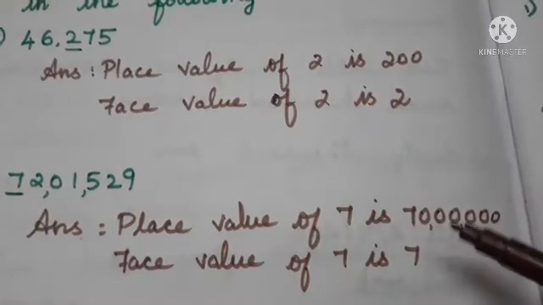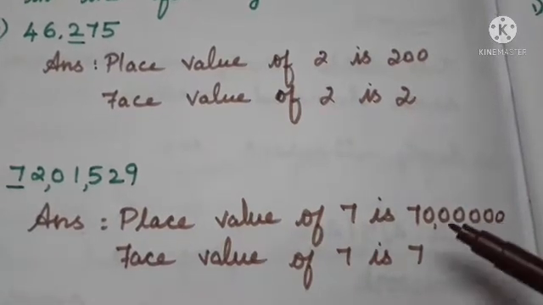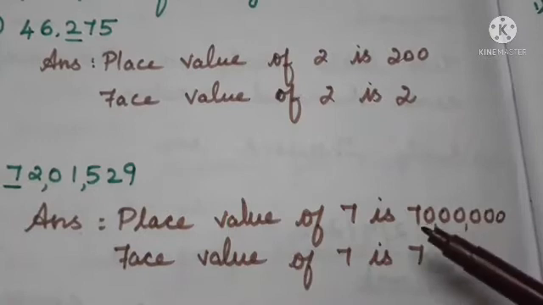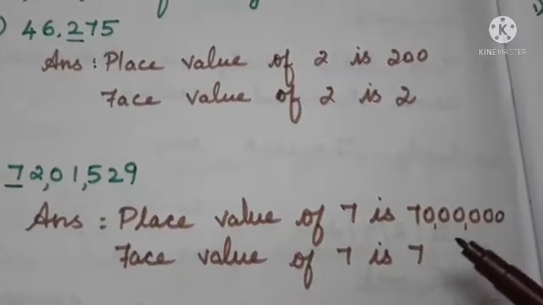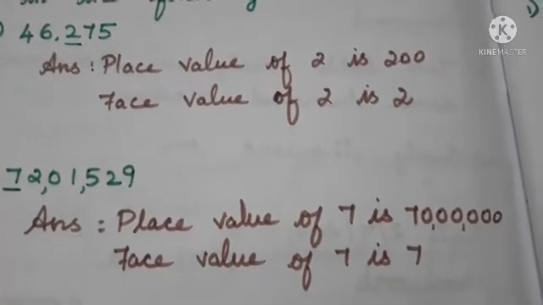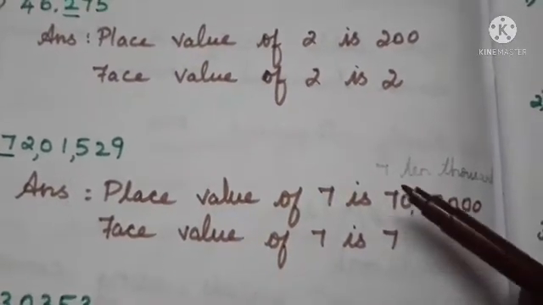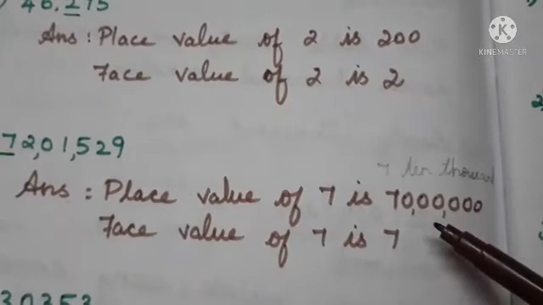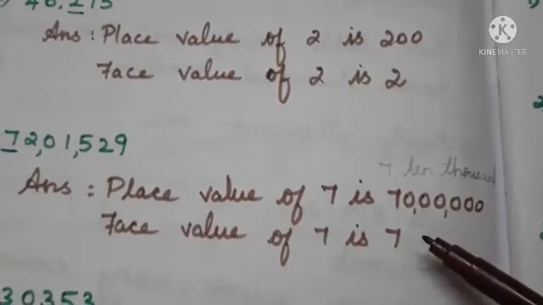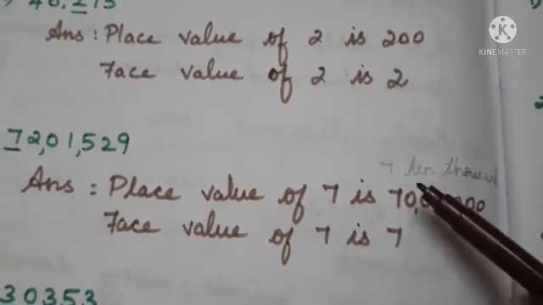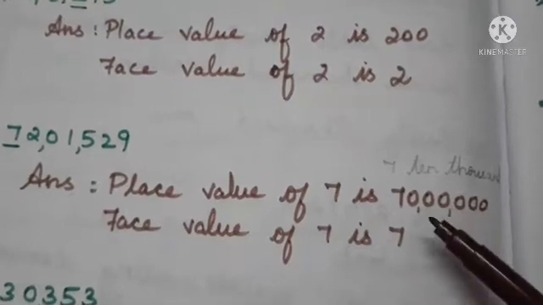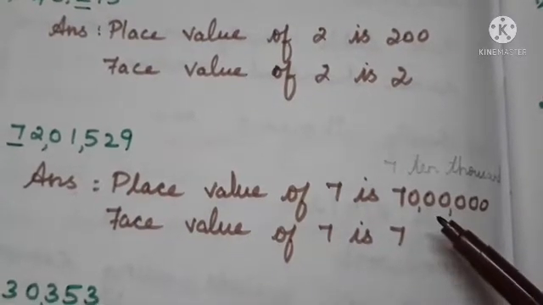If you feel like writing the zeros, you can write 70,00,000. If it feels difficult to write like this, you can write 7 ten lakhs.